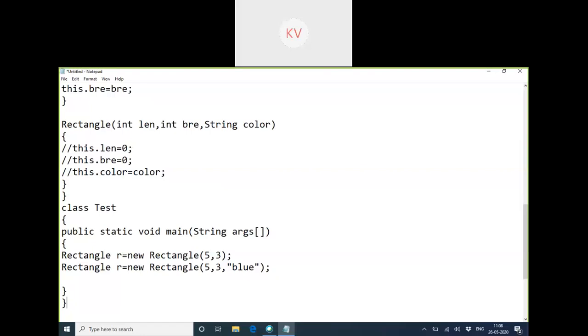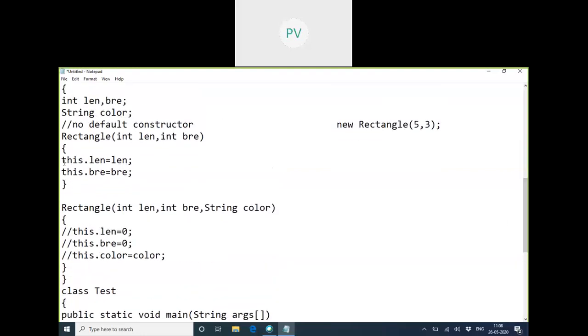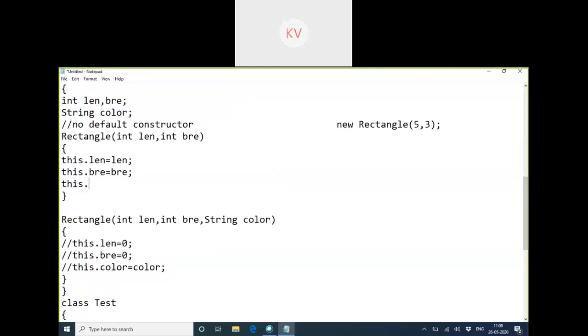So in the previous program, which variables did I initialize in the first constructor? Only two variables. I need to even initialize the color. Let us say that by default, I just want to take the color as black, because it's not a default parameterized constructor.